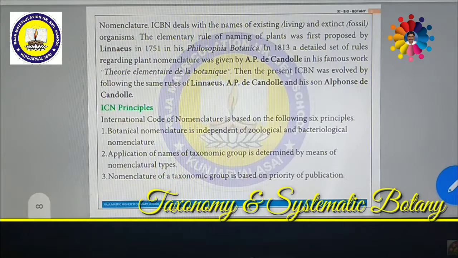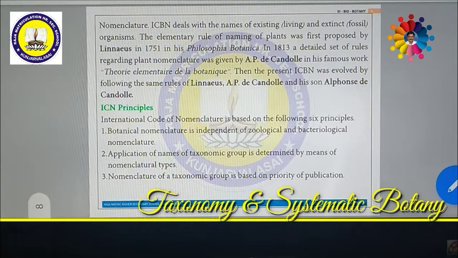Suppose you make a discovery yourself, then you have to prepare a specimen or herbarium to submit to the ICBN Congress. Then they will verify whether you have discovered it or not. So the application of names of a taxonomic group is determined by the nomenclatural type. Nomenclature of a taxonomic group is based on priority of publication. That means whoever discovered it earlier, their name will be given. Suppose two persons discover it simultaneously, whoever published earlier will be considered the author.